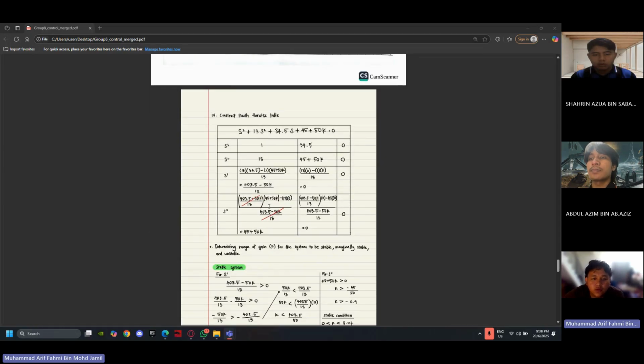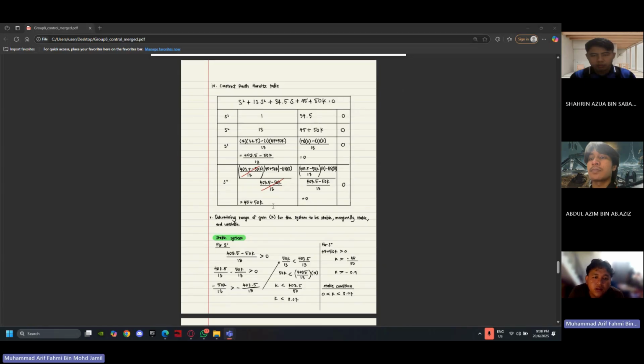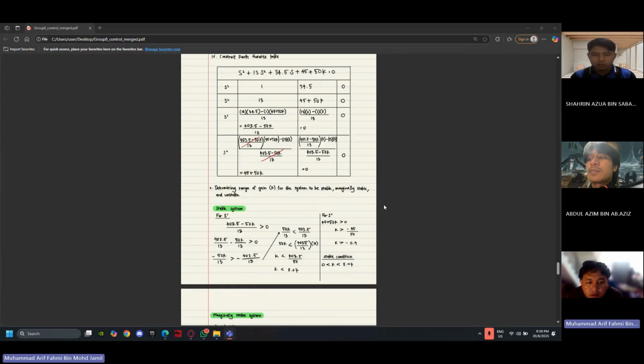So construct the Routh table from the characteristic equation: s cubed, s squared, s to the 1, s to the 0. For s cubed we get 1, 34.5, 0. For s squared we get 13, 45 plus 50K, 0. For s to the 1: 13 times 34.5 minus 1 times 45 plus 50K, divided by 13, gives 403.5 minus 50K over 13, then 0. For s to the 0 we get 45 plus 50K, 0, 0. Next, determine the range of gain K.